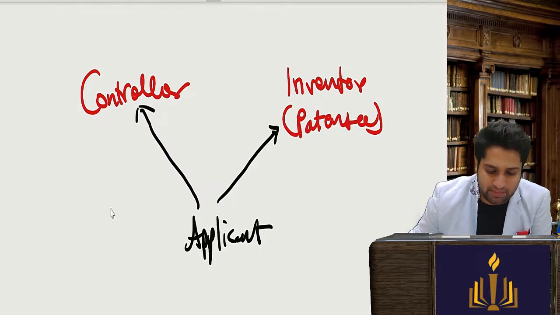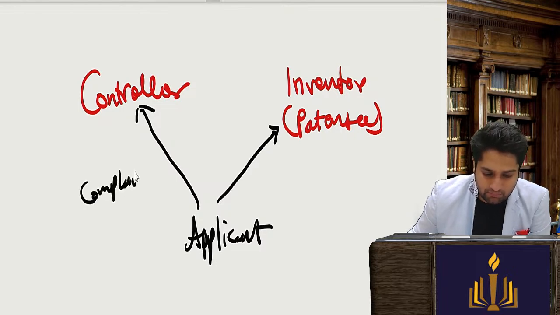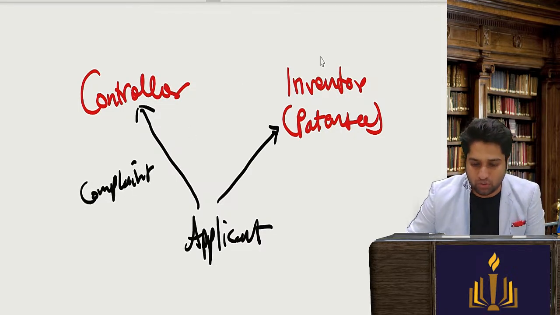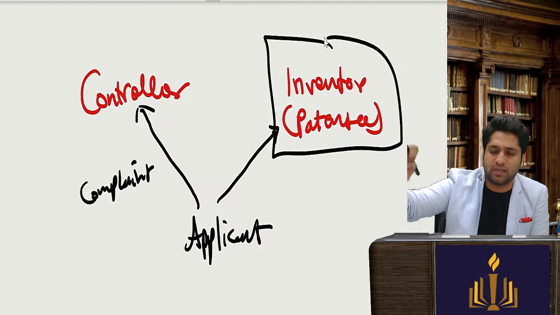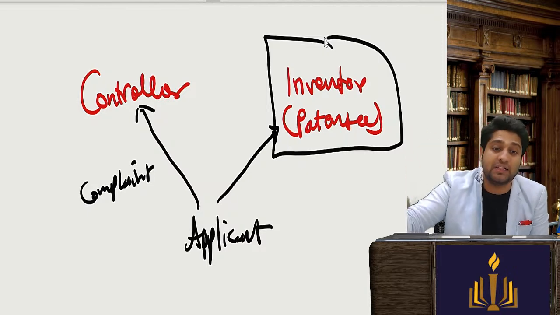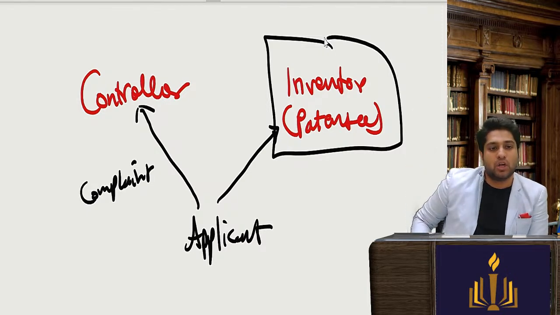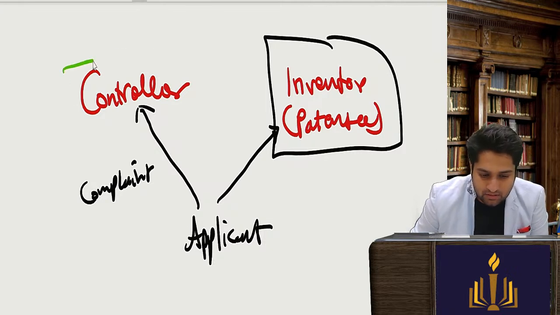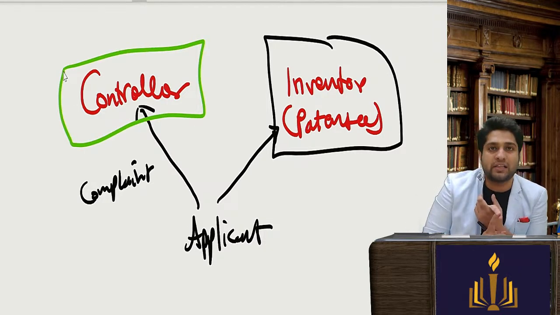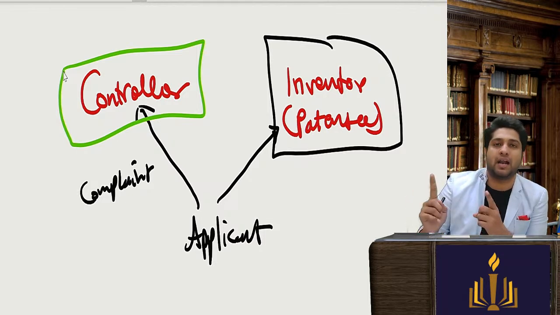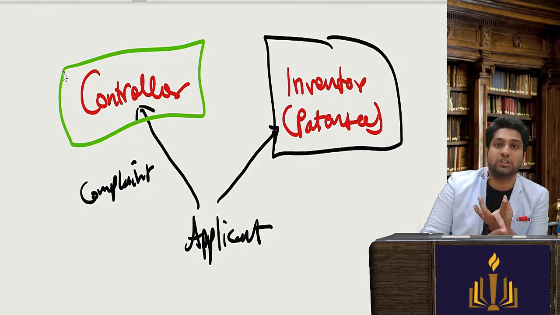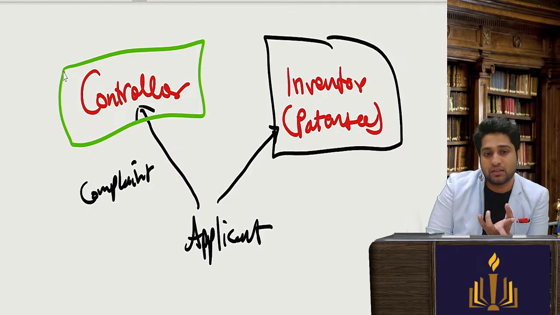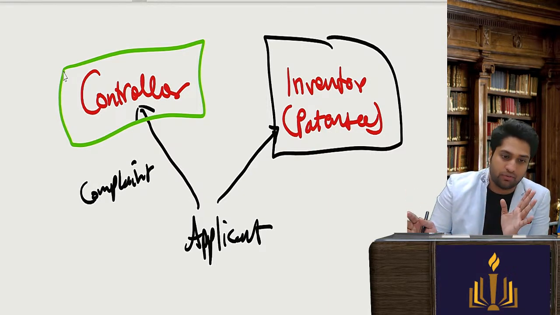So I am going and complaining to the controller about the inventor, that the inventor is destroying the industry, is not working, is not giving me, there is an urgent need of these medicines, etc. So the controller will tell the inventor, listen, this entire patent right has been given to you so that it is available at fair prices in India, so that the needs of the Indian public are met, so that if there is a medication and you're creating an artificial shortage, that is not allowed.